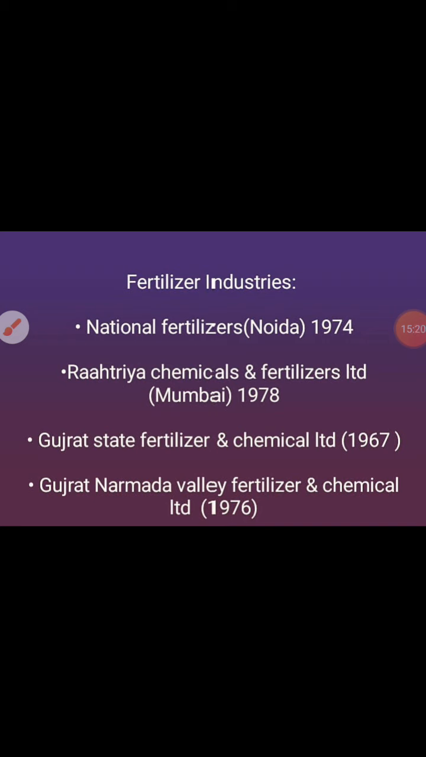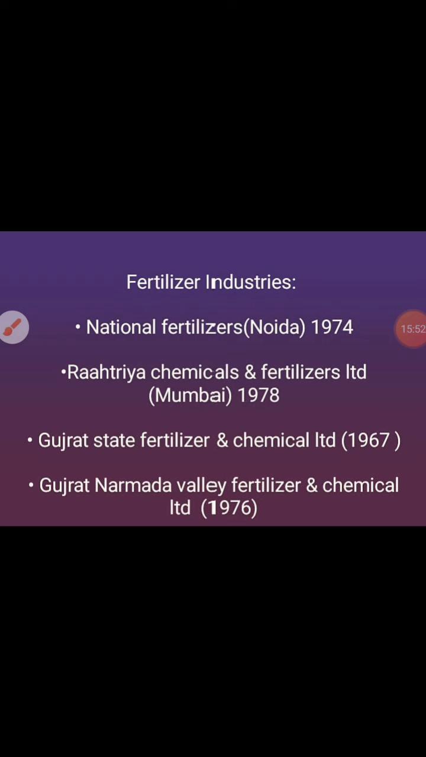One is National Fertilizers, one is Rashtriya Fertilizers. One is in English, one is in Hindi. Now, National Fertilizers is where? It is in Delhi, the capital city of India. Rashtriya Fertilizers is present in Mumbai. So, National Fertilizers, Noida, and Rashtriya Fertilizers, Mumbai. And you can remember the years also, 1974 and 1978.